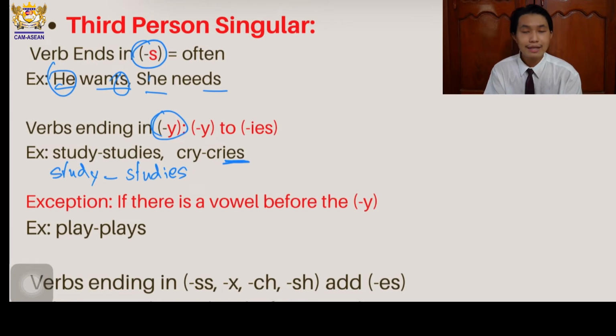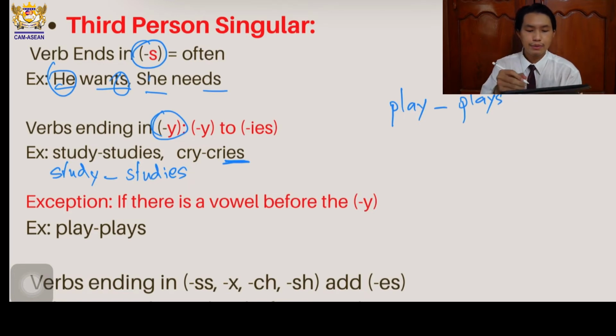Alright. So let's move on to another part of our third person singular. Also, an exception is when there is a vowel before the Y. You just add a regular S. For example, play. So you add S to make plays. Just add S at the end of the Y. Because A is a vowel before Y. So for that rule, you just add S at the end, even though the end of that verb is Y. Do you understand? Alright, let's go.